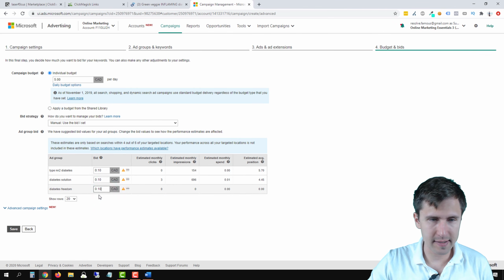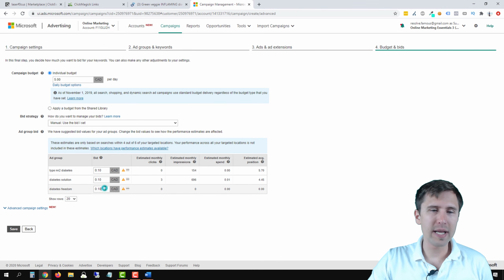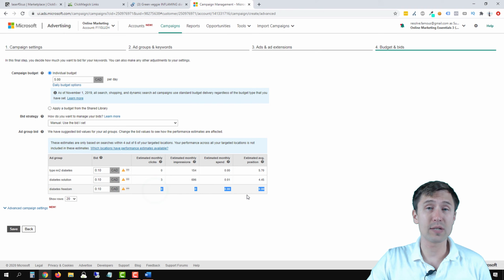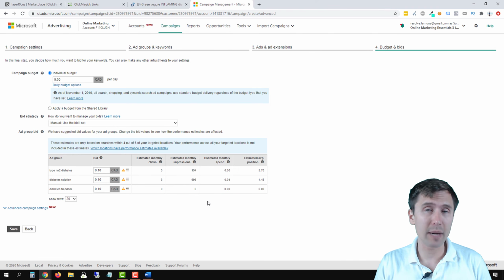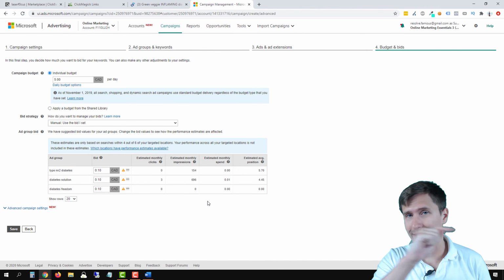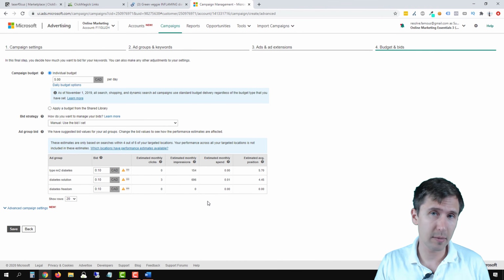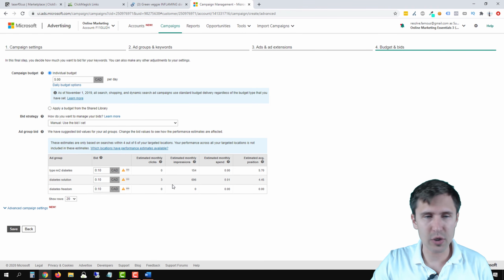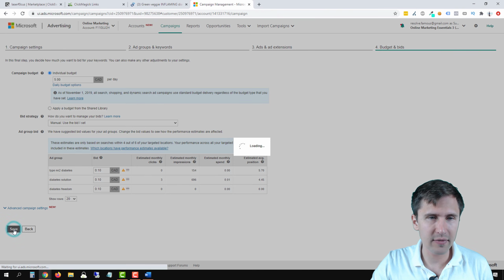We can make this 10 cents. And this one will probably require a much higher bid, or these numbers are just not accurate because we had the little plus signs there. And for some reason, Google Ads and Microsoft Ads still don't identify these broad match modifier keywords which have the plus signs there. They still don't identify them as their list of keyword match types. So that's why it might not be showing up here. But you can play around with these. Let's leave it at 10 cents for now and click save.